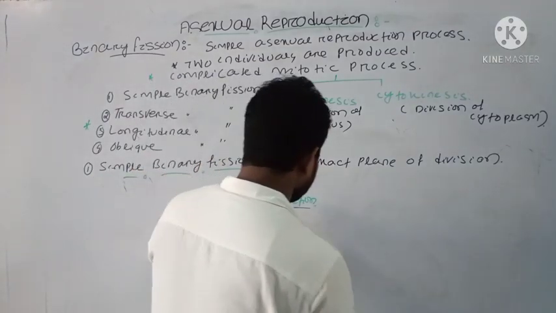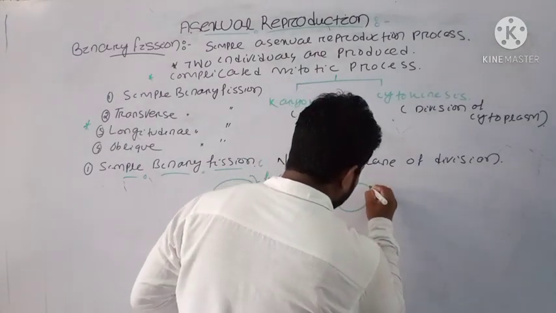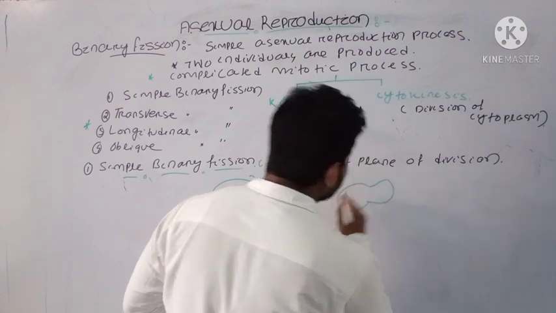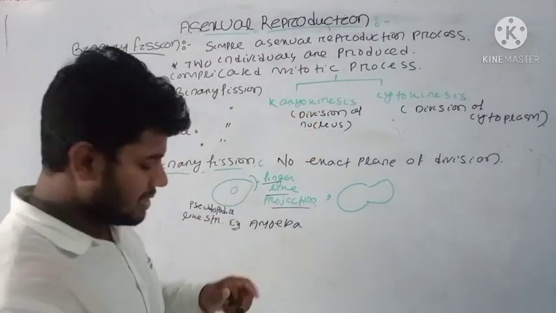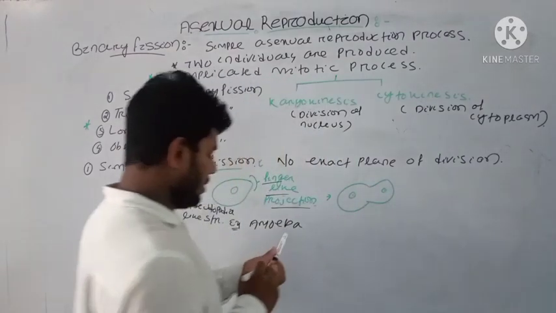Then it gradually grows, and the nuclear content, that is your DNA, we know that the karyokinesis process occurs. That's why the nuclear content of the amoeba doubles.